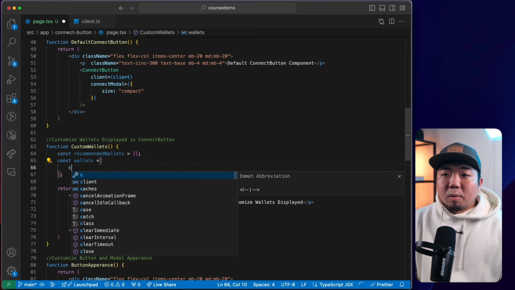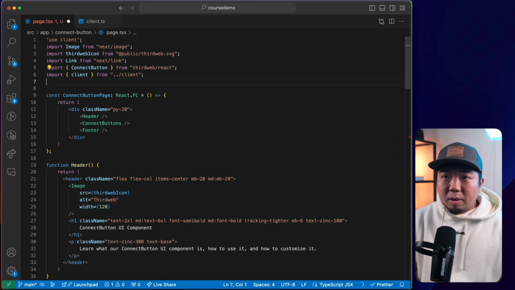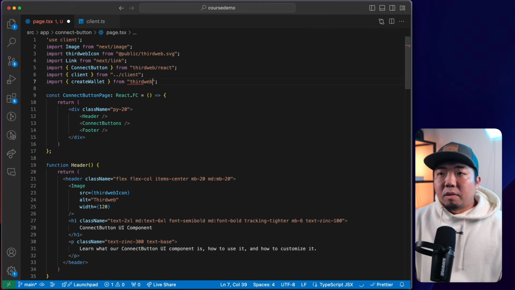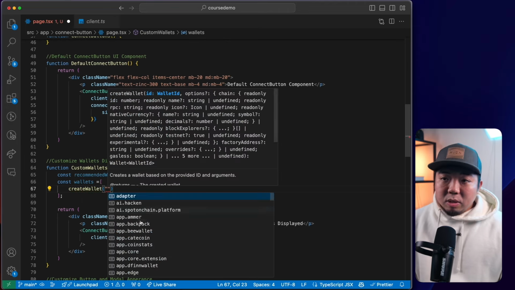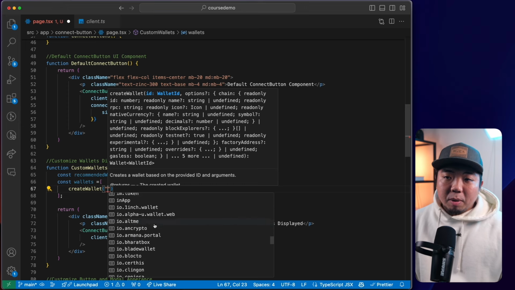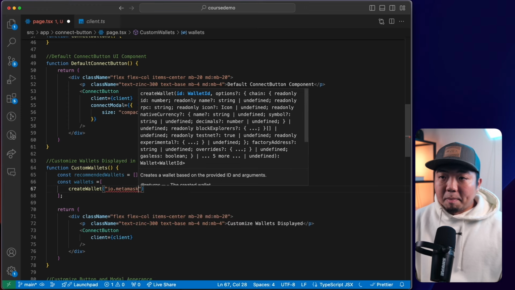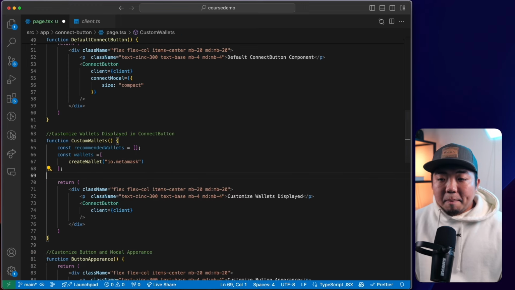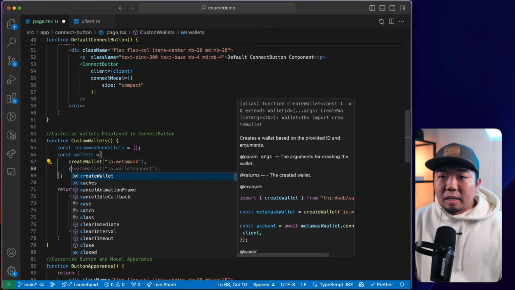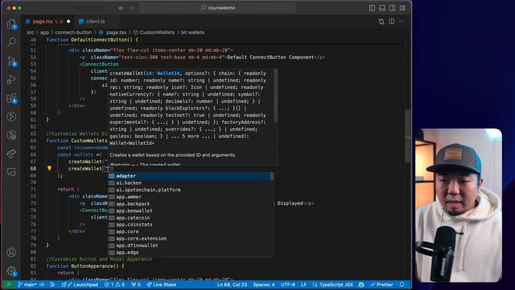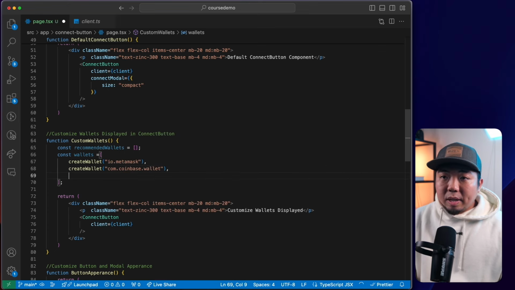Now to add a wallet here, we're going to use something called createWallet. And we're going to come up here and import createWallet from thirdweb/wallets. And down here, with createWallet, we'll be able to select from over 350 Web3 wallets, like I had mentioned before. So let's just say we want MetaMask, which is io.metamask here. That's going to add the MetaMask wallet for us. We can also add, if we just add a comma here, createWallet. We'll also add, let's just say Coinbase wallet, which is com.coinbase.wallet.